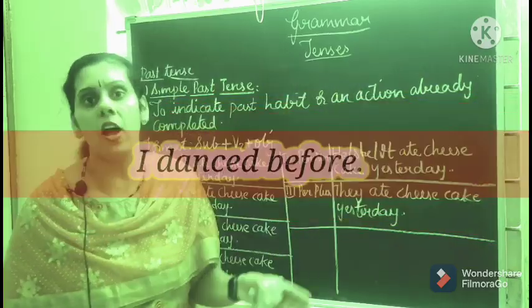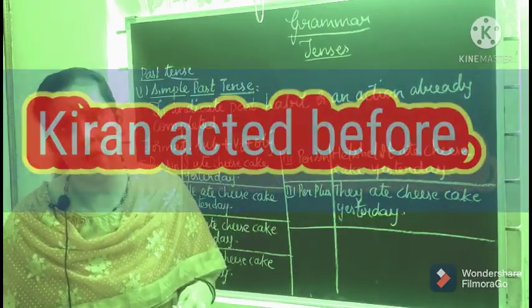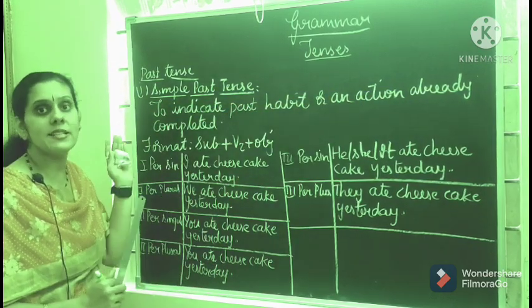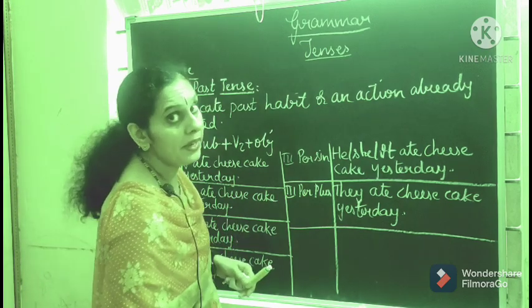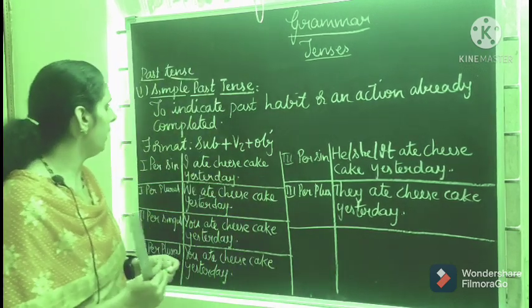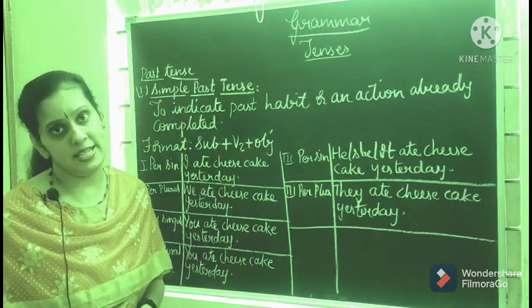Before I used to dance, but not now. Kiran acted before, but now he is not acting, like that. That was his habit. Next, an action already completed. You can write, I ate cheesecake yesterday, like that.